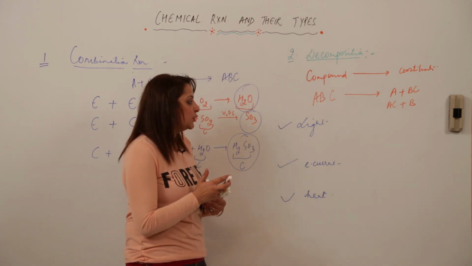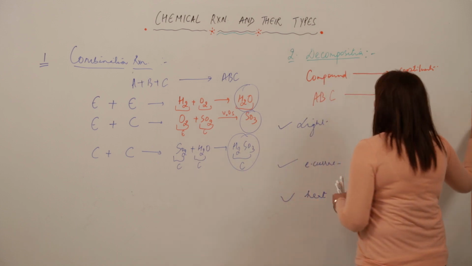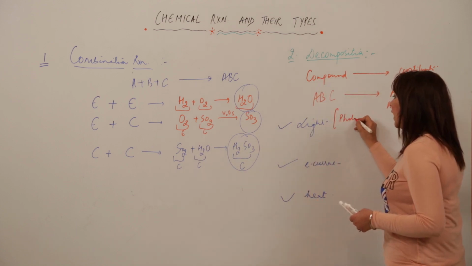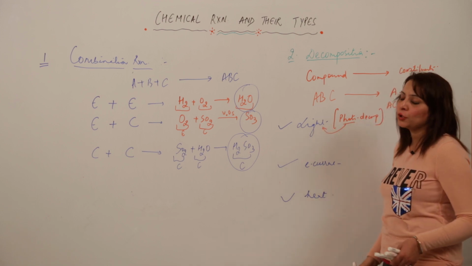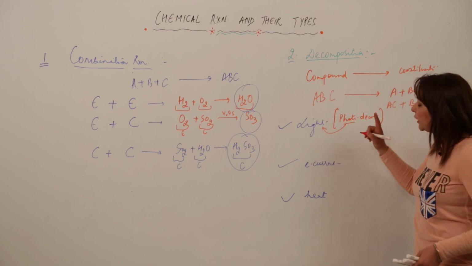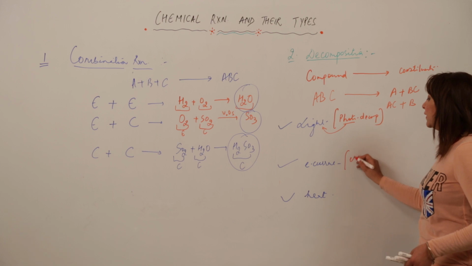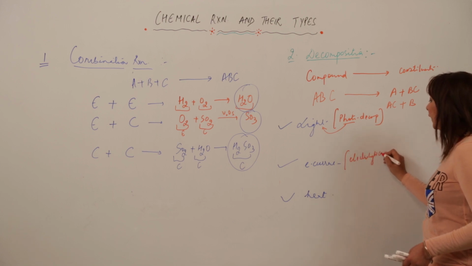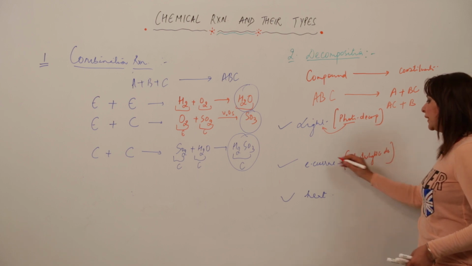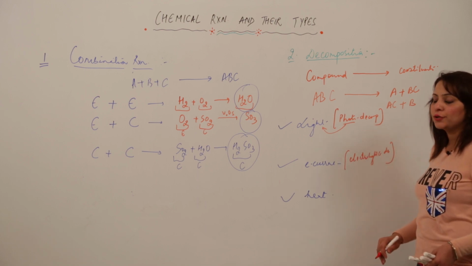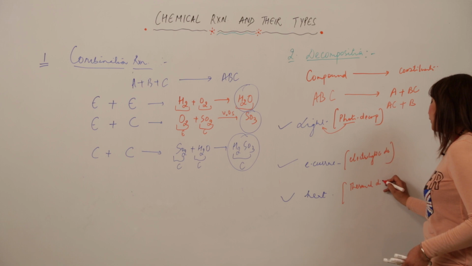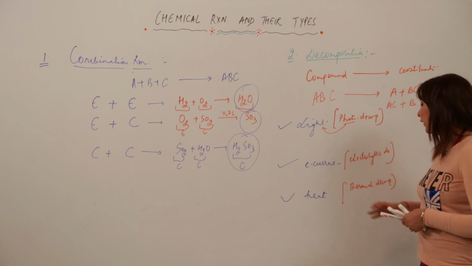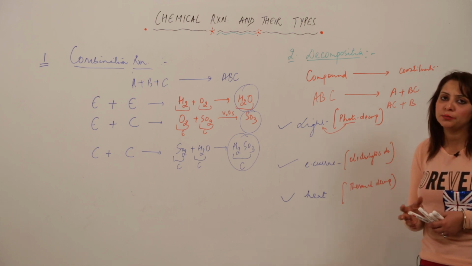So whenever the decomposition is occurring because of light, we call that decomposition photo decomposition. Photo means light, and decomposition, again, means the reactant gets split up into its constituents, right? And if the decomposition occurs because of electric current, then it is called electrolytic decomposition. That means electric current is being passed, then the substance is getting decomposed into its constituents. And if it is occurring due to heat, then it is called thermal decomposition. It can also be called dissociation, because we can use the word dissociation as well. So it can be thermal decomposition, or thermodecomposition.